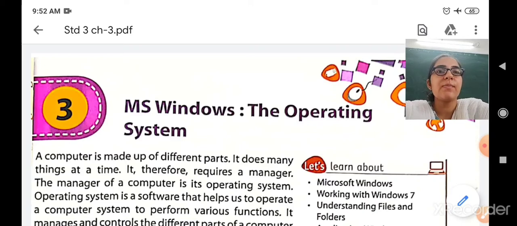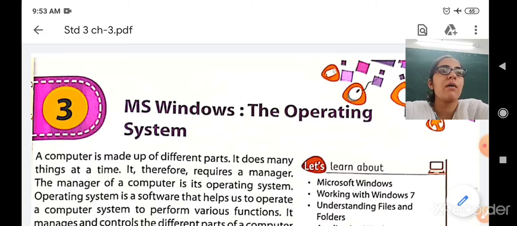A computer is made up of different parts. It does many things at a time. It therefore requires a manager. The manager of the computer is its operating system. Like we see in any institution, in any organization, in any company, a manager is there, a person who manages everything. So that person is called the manager.